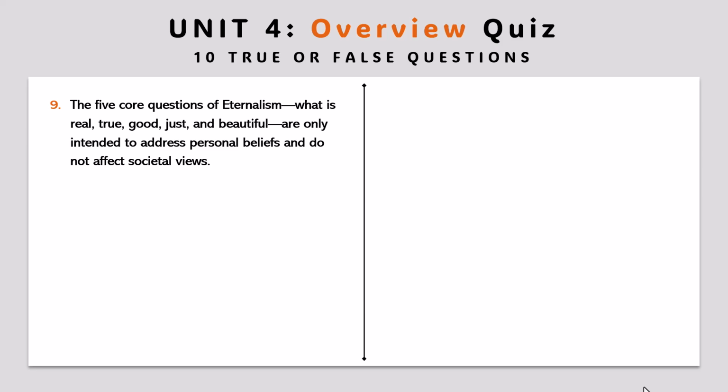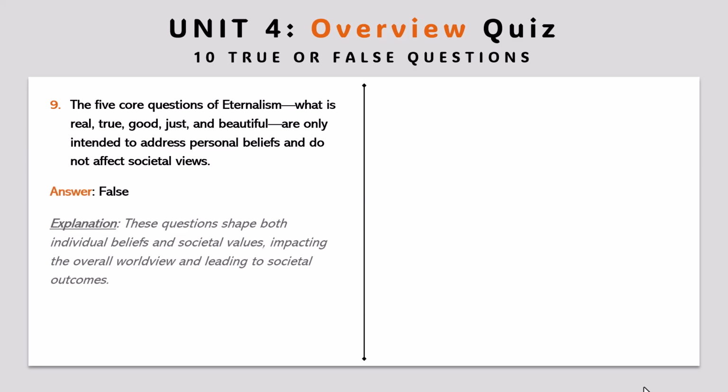Question 9. The five core questions of eternalism, what is real, true, good, just, and beautiful, are only intended to address personal beliefs and do not affect societal views. Answer: false. Explanation: these questions shape both individual beliefs and societal values, impacting the overall worldview and leading to societal outcomes.